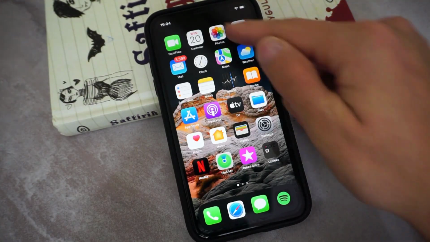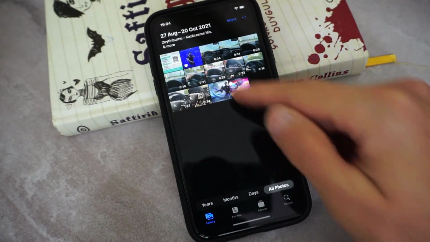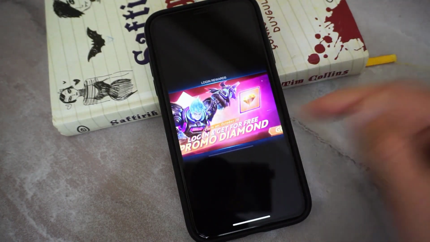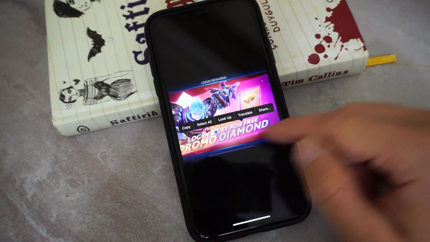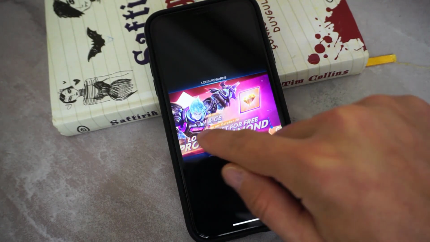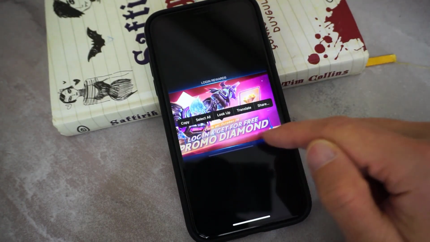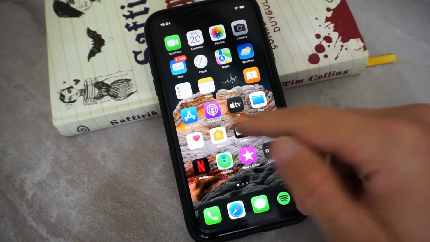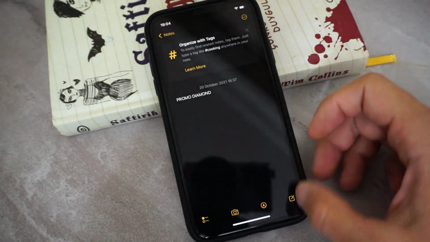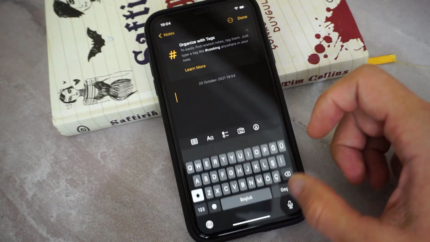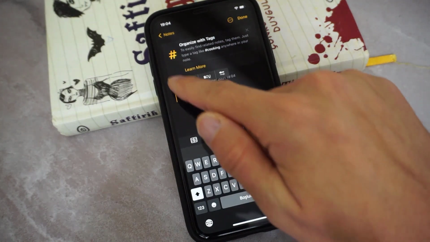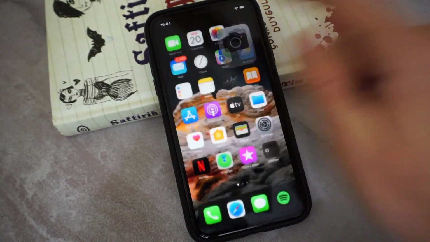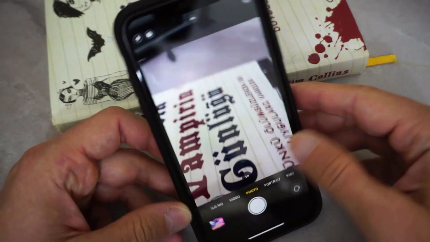When we check what is new in our iPhone, you can see we have selected text in a photo. So how can we use this? Open up any photo you have on your iPhone's camera, or screenshot it with your phone. You can see I can select the text by tapping on it, and I can copy everything I have here on the photo. For example, I copy that and paste it here on the notes. First of all, let me clear the text I have here on the note, then double tap to get the paste option, and you can see this is the text we got from the photo I screenshotted with my iPhone device.